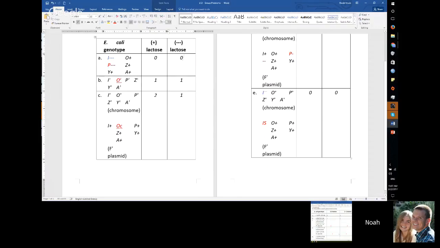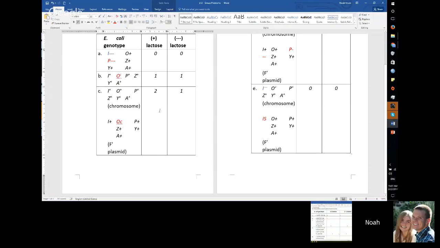For part B, you have all wild type, but the O is a defective operator, which means that the repressor cannot bind to this operator. So even though this I is positive and the repressor will be produced, it cannot bind to the O site and stop production. That makes it constitutive. So whether or not lactose is there, it will be produced. So that will both be 1.